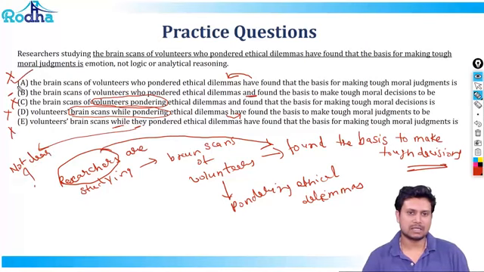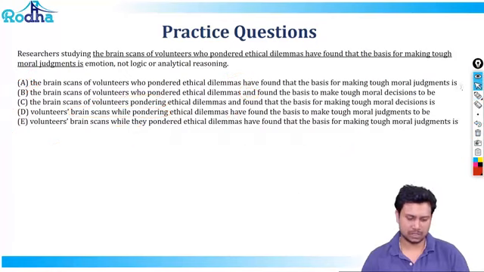And the answer has to be B, where you say the brain scans of volunteers who pondered ethical dilemmas and found the basis to tough moral decisions. So brain scans are studied by researchers, volunteers are pondering over ethical dilemmas, and the researchers found the basis. So this and basically tells you that it is the researchers who found the basis to make tough moral decisions to be emotion, not logic or analytical reasoning. I hope this question is clear. Let's move on to the next one.